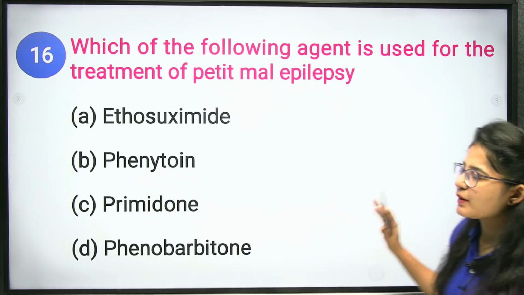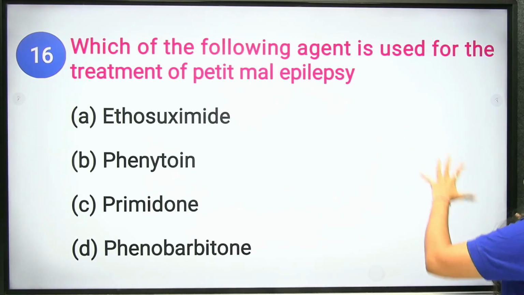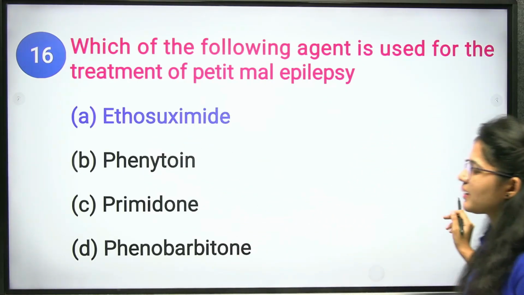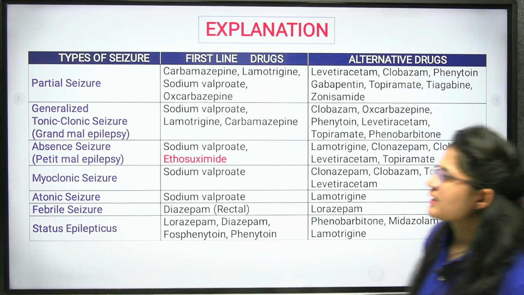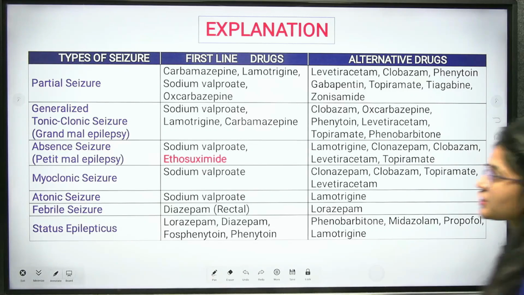Which of the following agents is used for the treatment of petit mal epilepsy? It is a type of central nervous system disease, and the agent used to treat petit mal epilepsy is ethosuximide. Clear? See, you can understand from this chart, and it is important as well. You can take the screenshot.